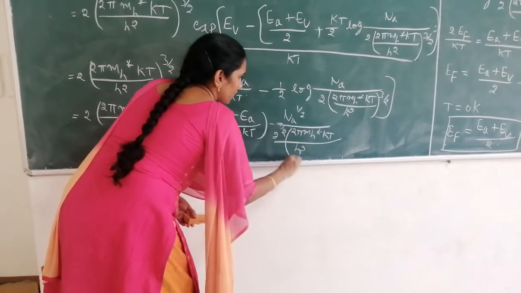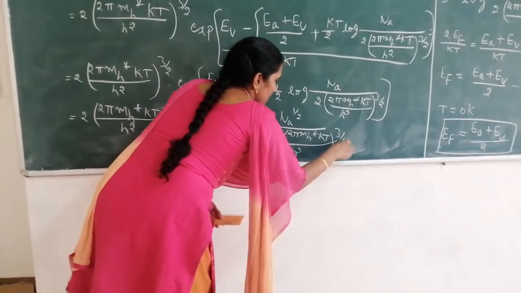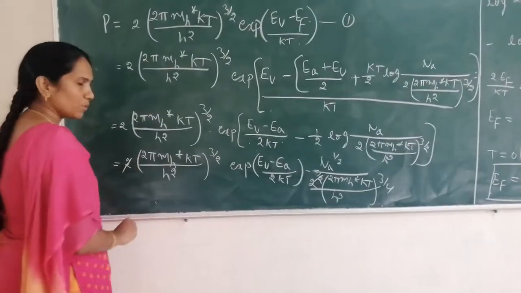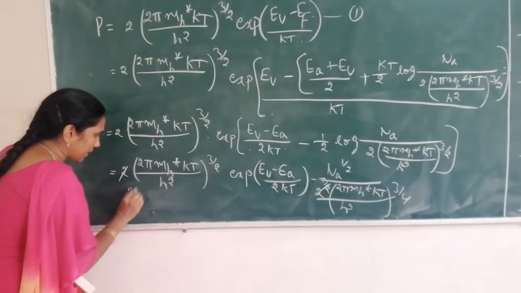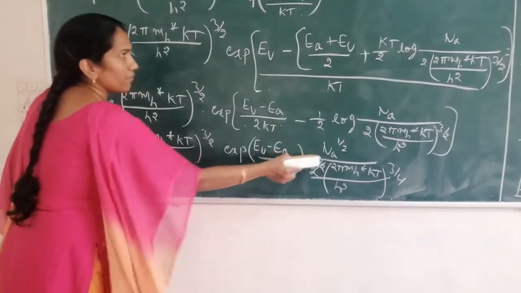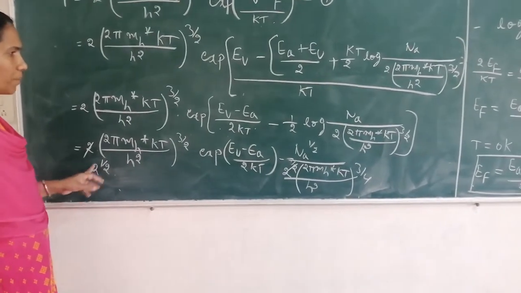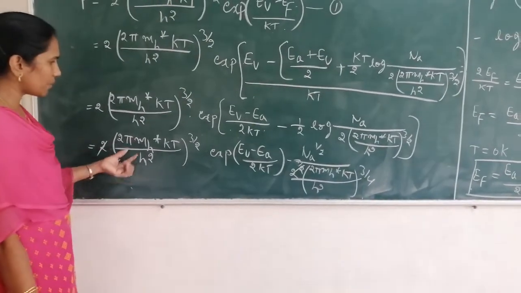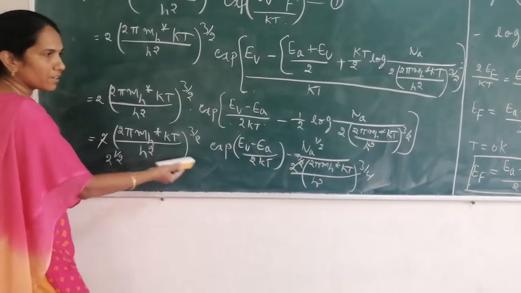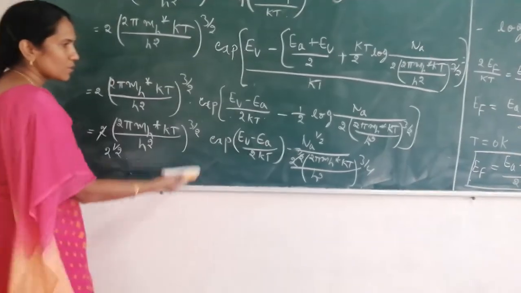When you simplify this, same as the previous derivation, here we have 2^(1/2) and here we have 2, so when we cancel, the remaining term is 2^(1/2). This 2^(1/2) into Na^(1/2) we write as (2Na)^(1/2). Into (2π mh* kT/h²)^(3/2) in the numerator and the denominator 3/4.